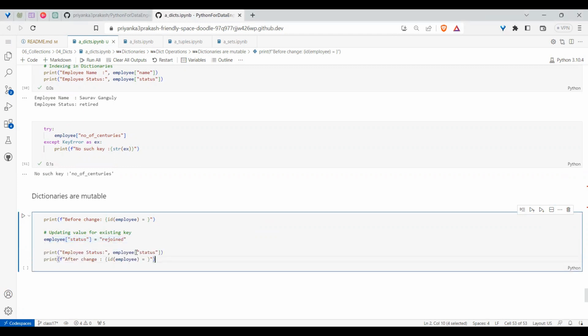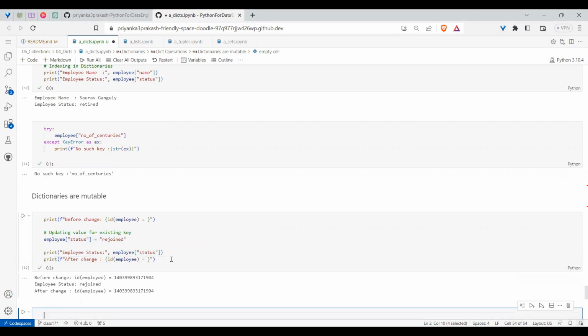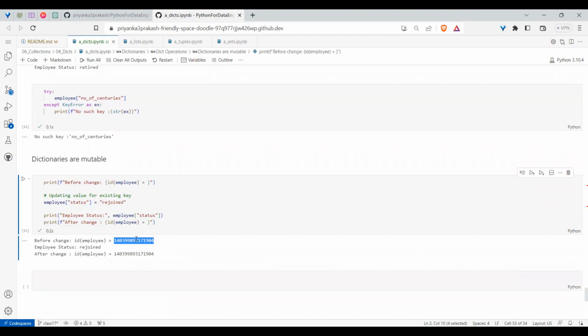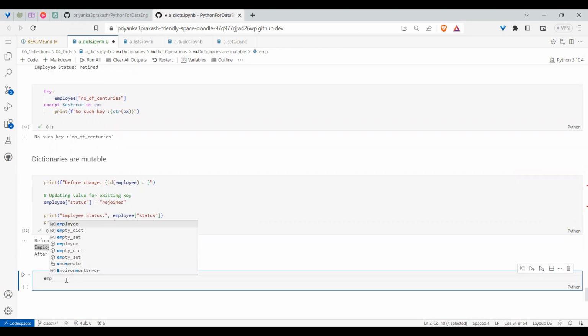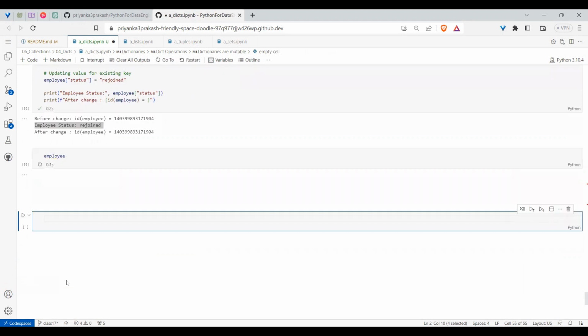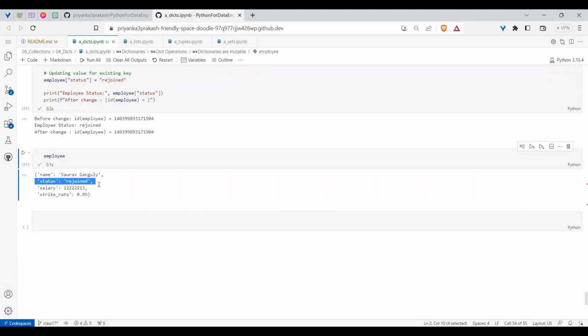After changing, I'm asking, hey, what is the employee status? If you see, initially the address location is the same, and after also the address location is the same. And by the way, the value is also changed. If you see the overall dictionary, you can see the change: status is rejoined now. Means it is supporting in-place changes. So with this, it is clear that it is a mutable object.